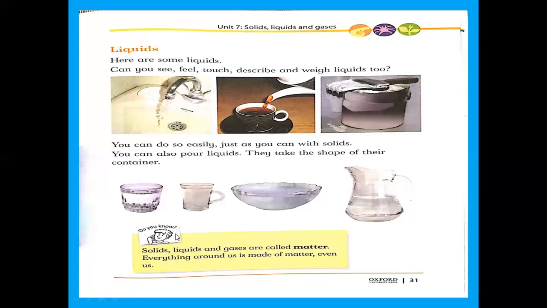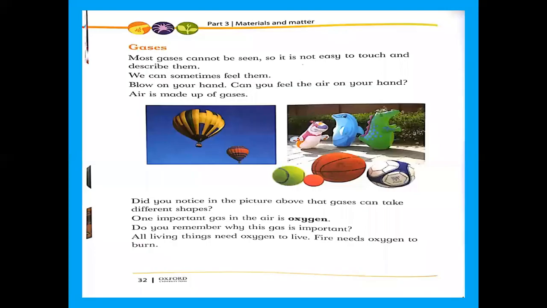Now we are going to do the next page, page number 32. Now look here about gases. Most gases cannot be seen, so it is not easy to touch and describe them. We can sometimes feel them. Blow on your hand. Can you feel the air on your hand?